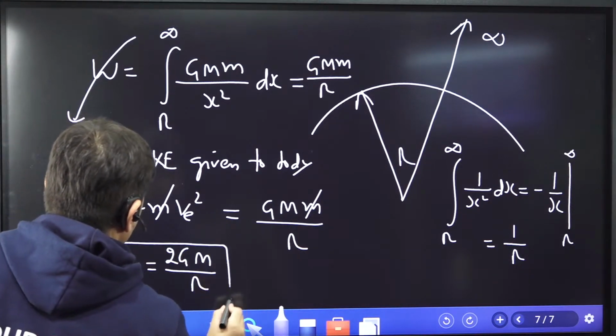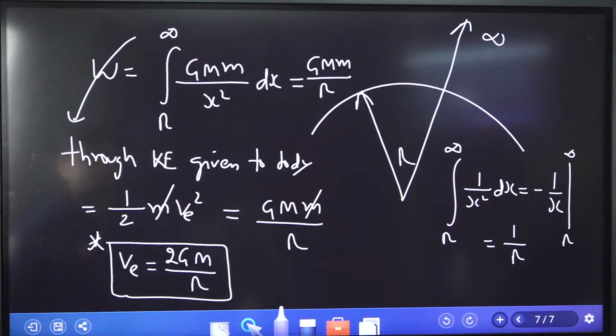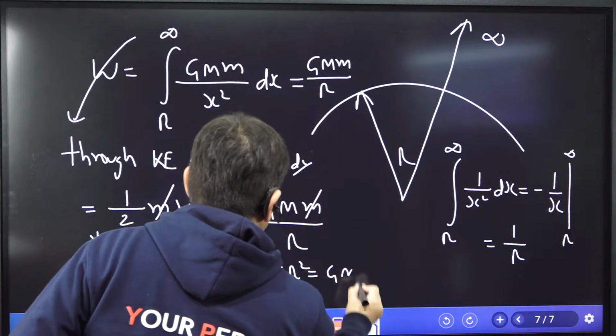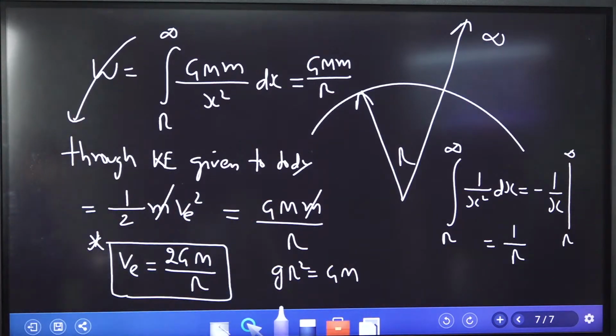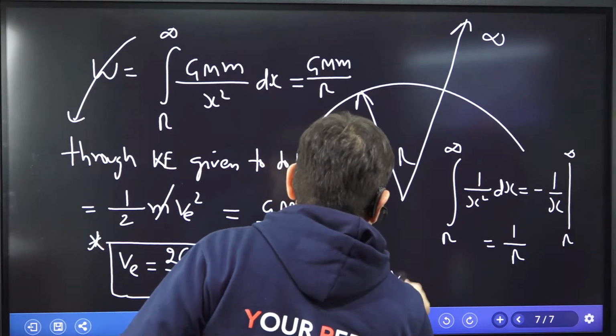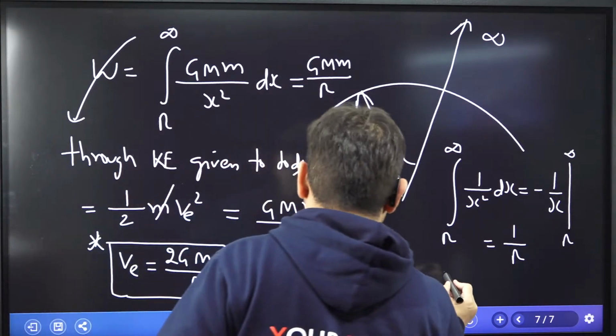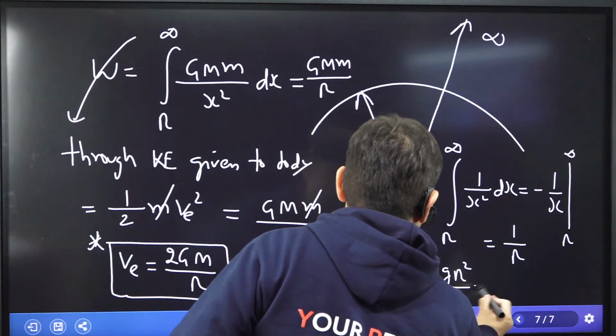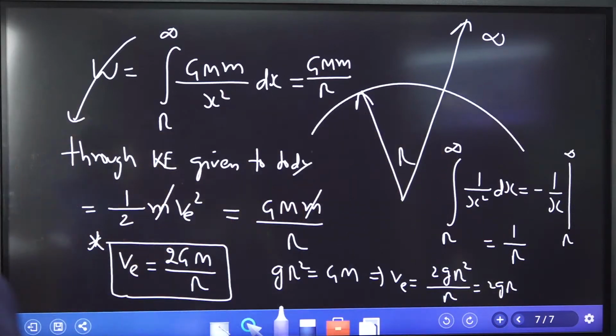What is v escape? Under root 2GM over r. This is the escape velocity formula we have got, and it is a very, very important formula. But you remember one thing, that we said g r square is equal to G capital M. So instead of this GM, I can also write v escape as equal to 2g r square over r, that means 2g into r. That is another formula of the escape velocity I can write.